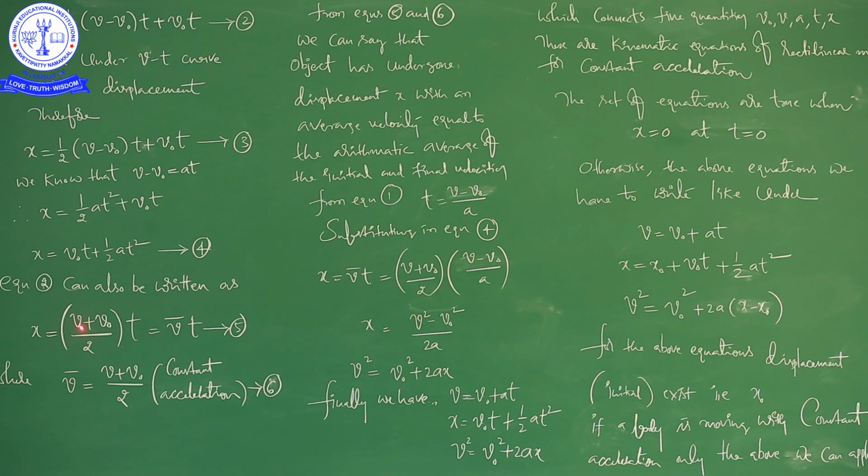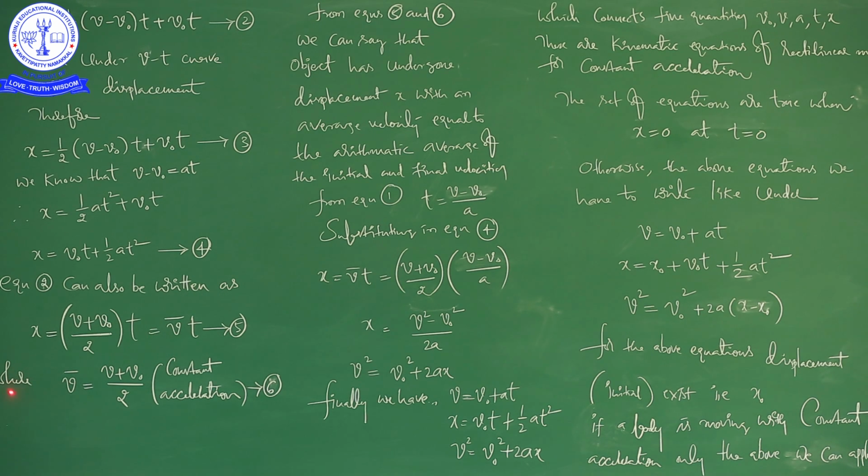This is the average velocity, so I put a bar symbol on the top of the velocity. So here v bar is equal to (v plus v naught) by 2. So it is average velocity.